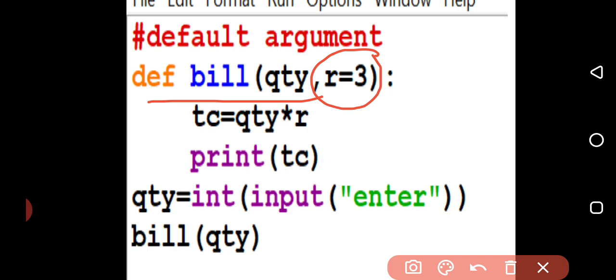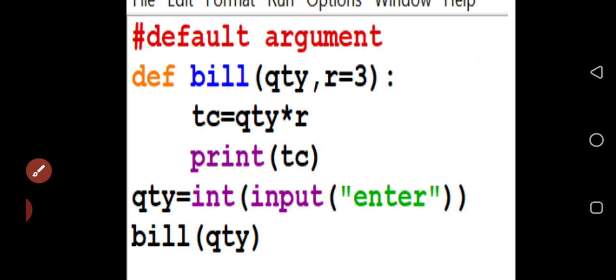The quantity may vary. One person can buy 5, one person can buy 4, one person can buy 10, but the rate will be the same. So I have set it as a default parameter. The value of R will remain as 3.